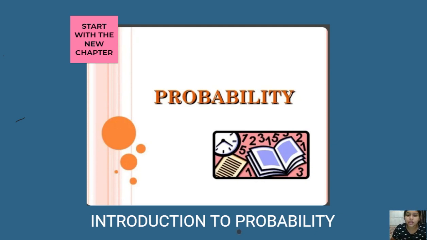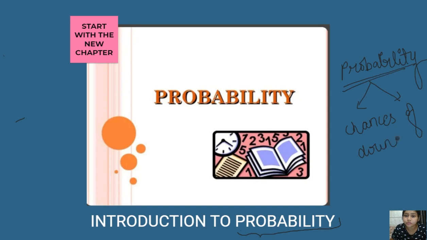Okay, so basically let's start with this term probability. What does this term actually mean? Probability means the chances of doing something or getting something. This is what we call probability.